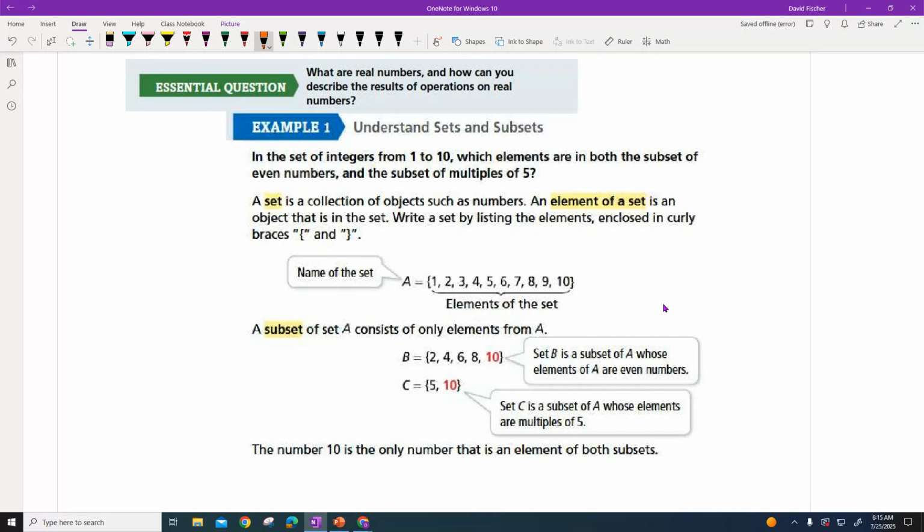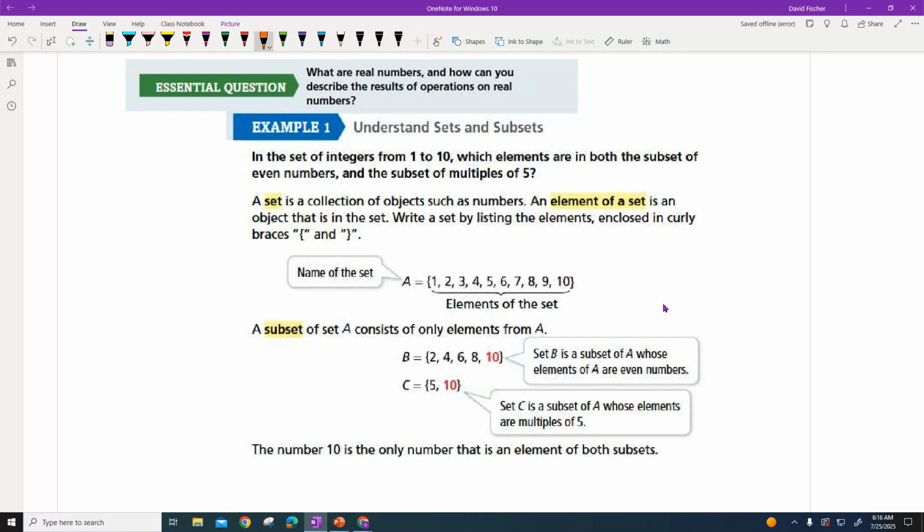Now, when they talk about a subset, there's usually a rule. So these are what we call subsets down here. And so they'll say something like this. They'll give a couple numbers here, and then sometimes we have to figure out what it is that they're trying to do. Or sometimes they'll tell us the rule. And so it looks like all these numbers that are down here are even numbers from this set up here. And so if we just had these numbers listed right here, well, then we have to figure out what the rule is. Sometimes they'll say, hey, I want a subset of all the even numbers of the set. So then we would write brackets like this and say 2, 4, 6, 8, 10.